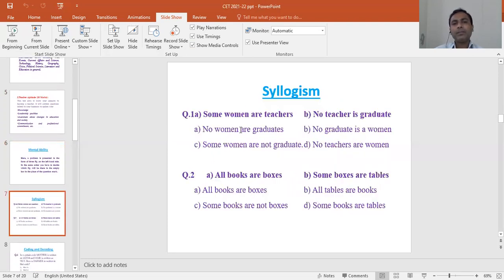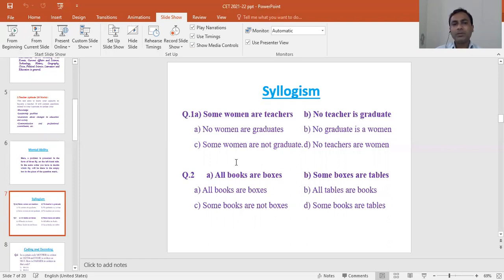Then the syllogism. Here questions are like this. Some women are teachers. No teacher is a graduate. Then: no women are graduates; no graduate is a woman; some women are not graduates; no teachers are women. Here you can even use Venn diagrams to solve these problems.